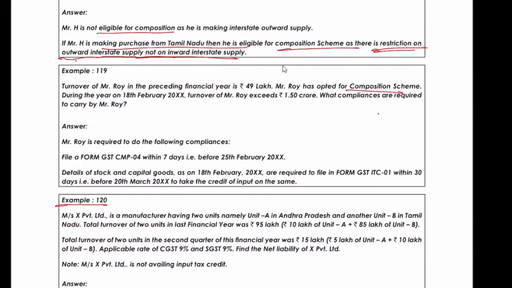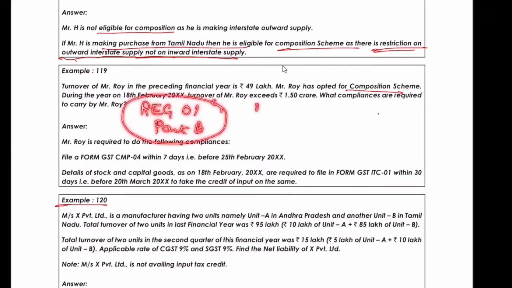And ITC 01 is for entering the journal, for those who were previously registered under the pre-GST Act. For them, CMP 01 was there. Now one who is opting for the first time and is opting for composition scheme will just file REG 01, and there Part B is there. There he will get registered.